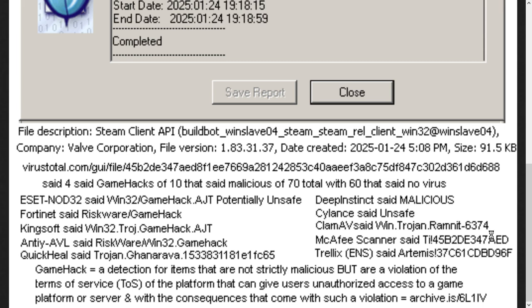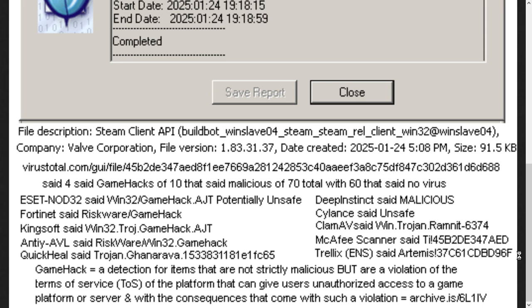Now, here's the funny part about this. Almost all of these others, when you look up GameHack or GameHack.AJT, you get a clear explanation. It's not a virus or malicious. It's bad for you because it might cause you to run afoul of terms of service, and you might be punished by a company for running a game hack. It's a game hack. We know that. That kind of comes with it. So that was their excuse for putting it as a positive in a virus scanner like ClamAV.